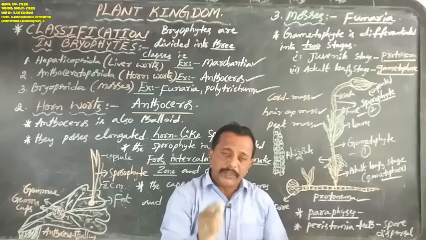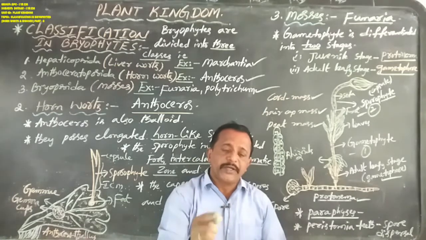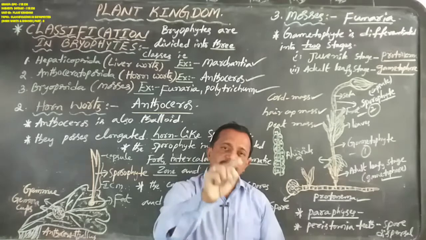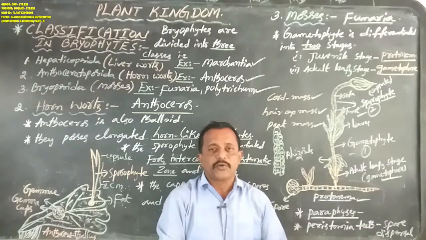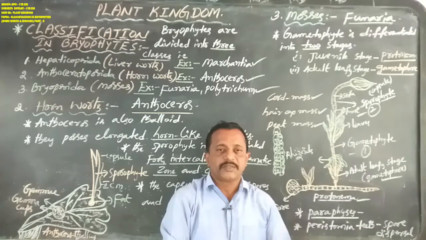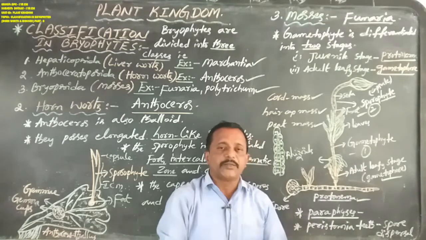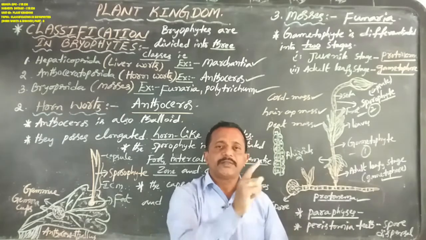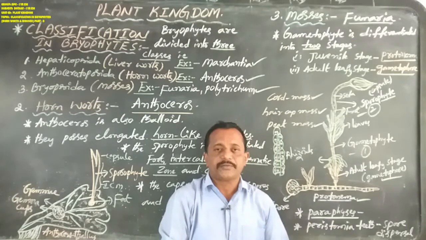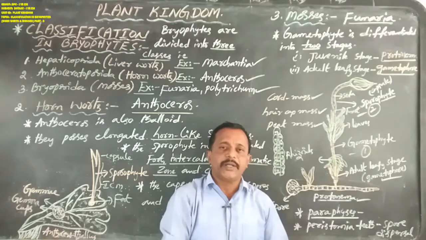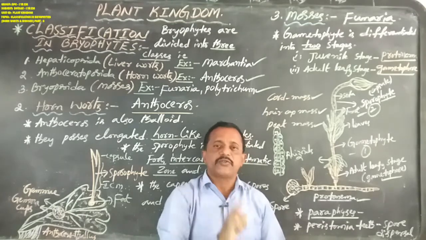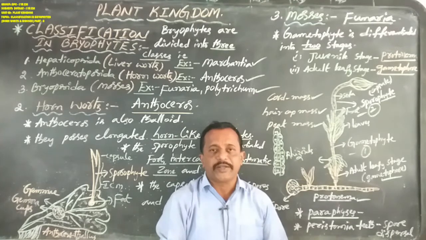Okay, now the foot appears in the Marchantia sporophyte, Anthoceros sporophyte and moss sporophyte. But seta appears only in the Marchantia sporophyte and moss sporophyte. Capsule appears in the Marchantia sporophyte, Anthoceros sporophyte and moss sporophyte.